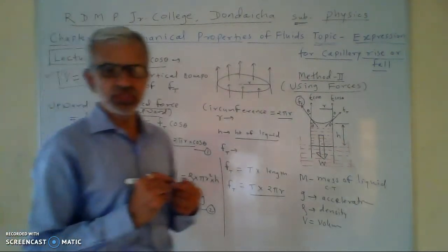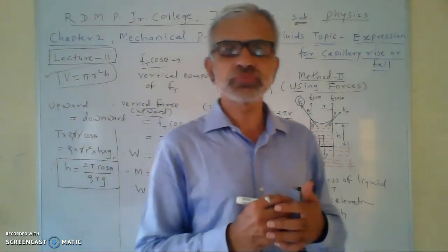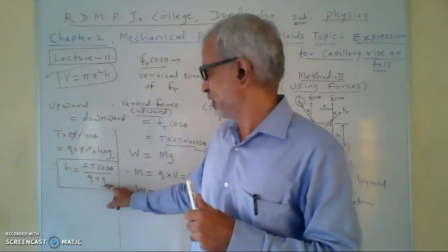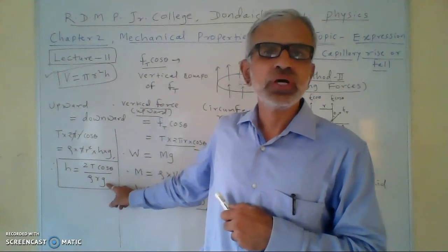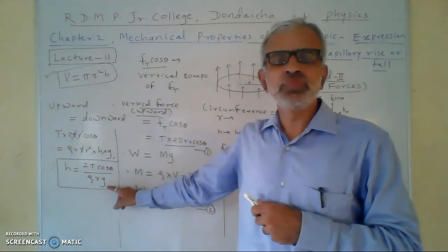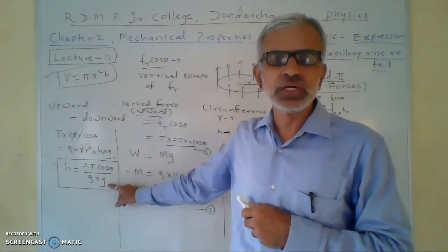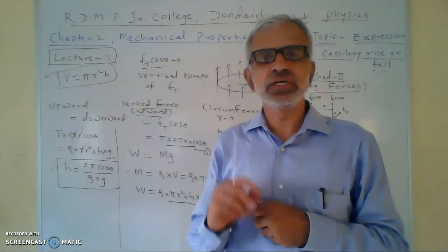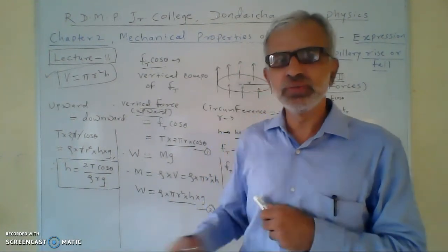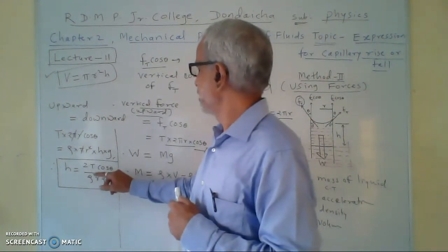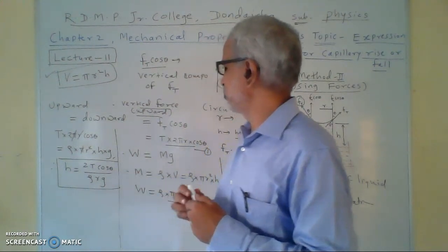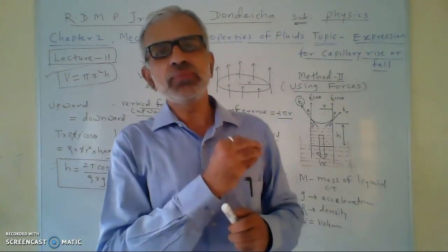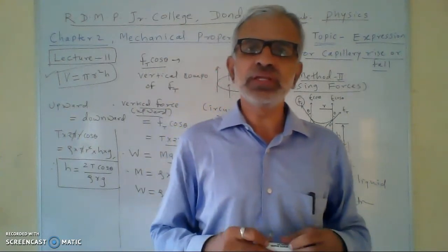This is expression for height of the liquid column in capillary tube. The same formula we have obtained in method 1, which is the pressure difference method. In method 1, we have determined the same formula, h is equal to twice T cos theta upon rho r g.